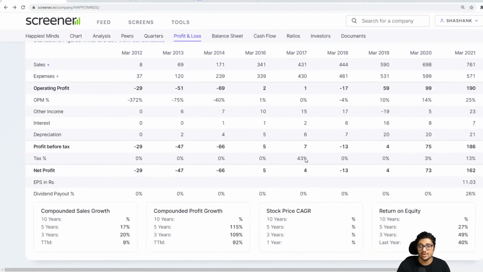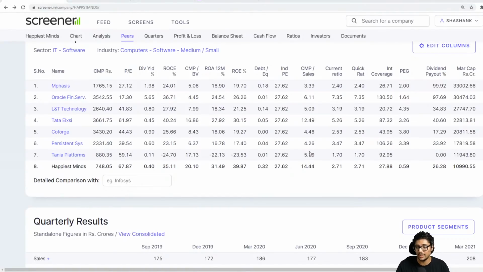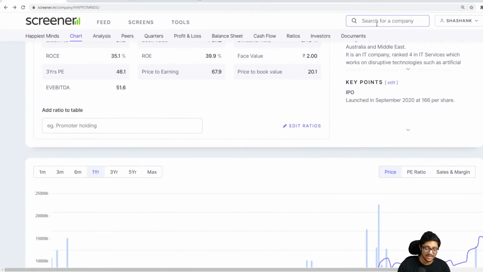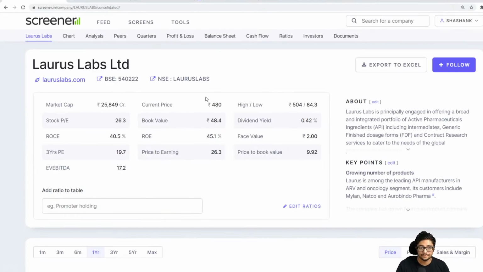Okay, now I'll show you a similar company. This was Happiest Minds, so that was a quick look at how to read it. But I'll show you another company, to see what a fast growing company looks like. Let me show you Laurus Labs. Now, if you look at Laurus Labs, they have a market cap of 25,849 crores. Current price is 480 rupees. Price to earning ratio is 26.3, but I don't know if this is the sector PE.